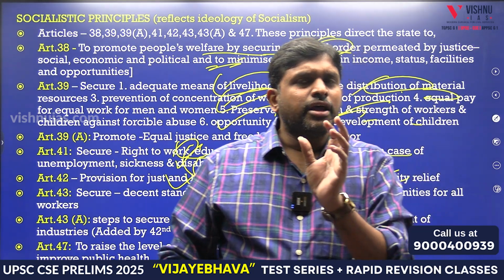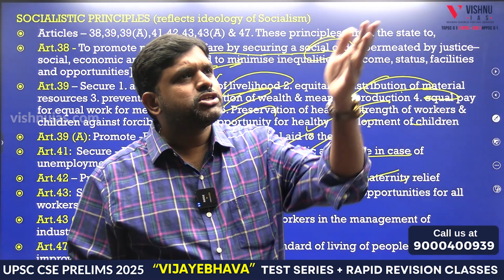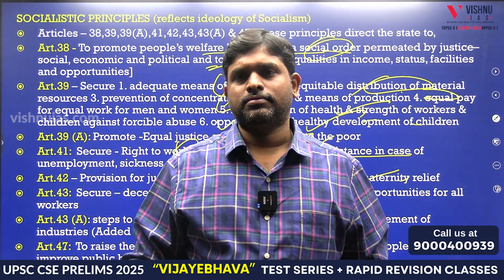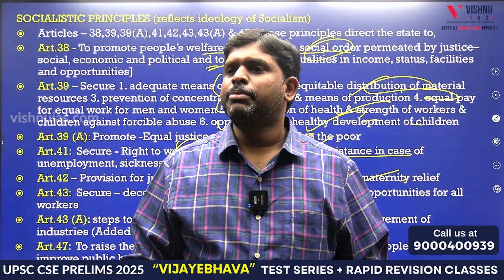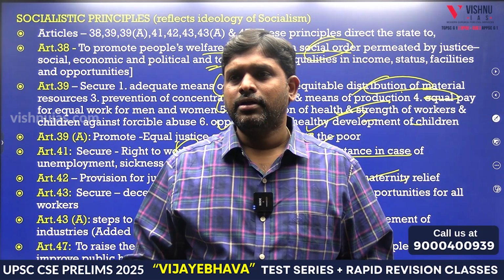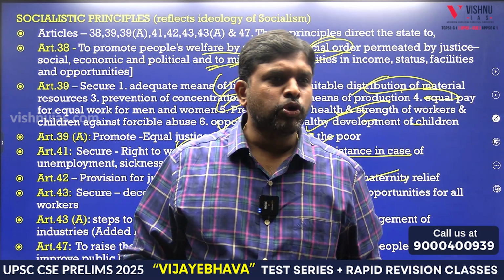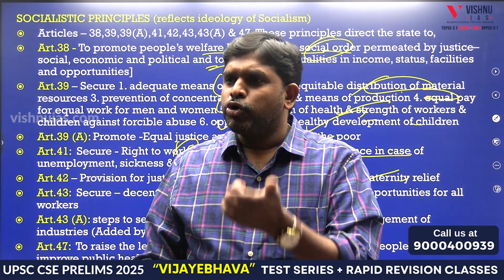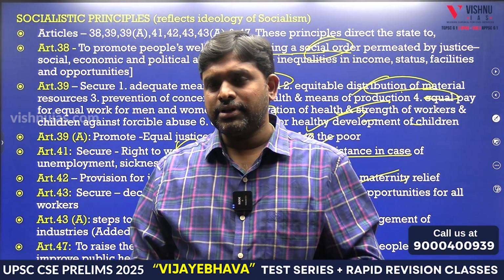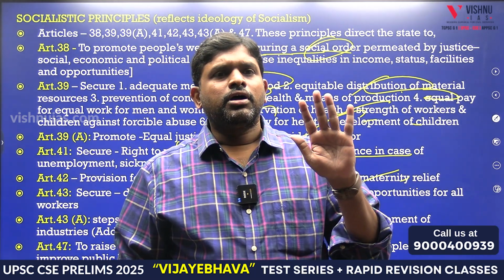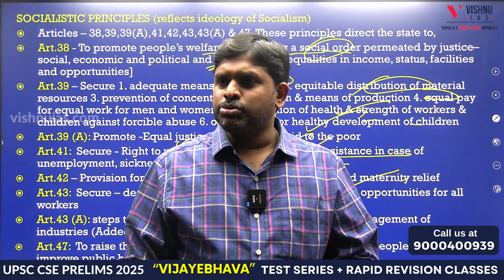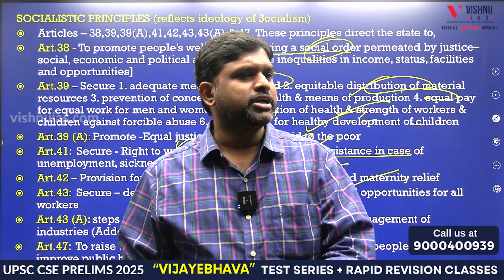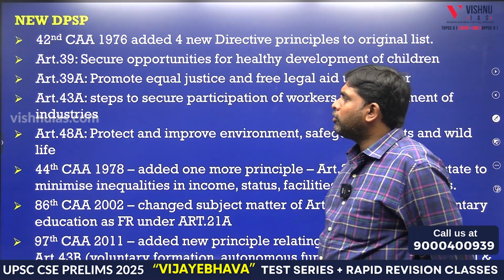In that you can understand what the socialistic patterns are. 46 is a socialistic pattern, no? 48 is a socialistic pattern. 49 is a socialistic pattern. Gandhian: village panchayat. Who promoted it? Gandhi promoted it. Liberal intellectual: 44, uniform civil code, liberal and intellectual. Monuments, 49, intellectual. 50, separation, intellectual. 51, international peace, intellectual.